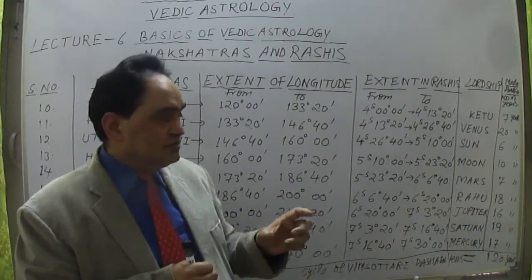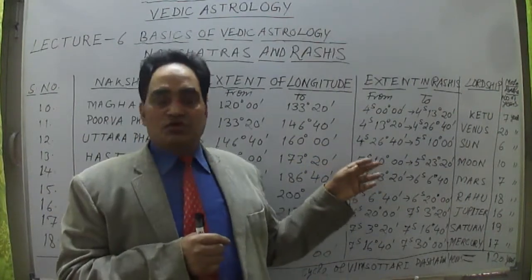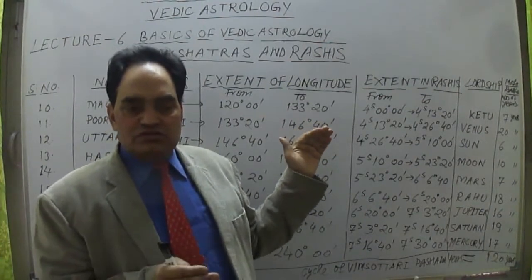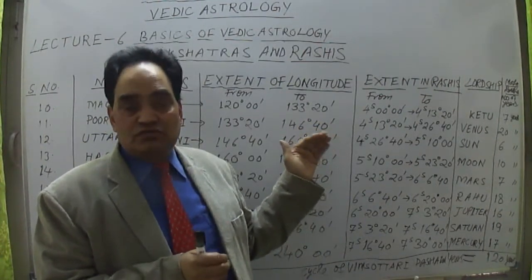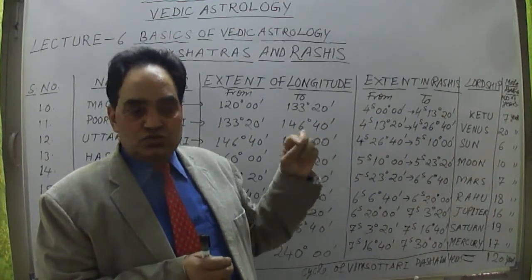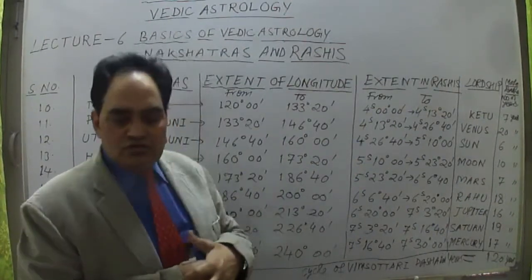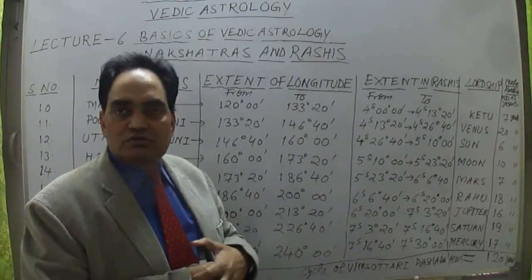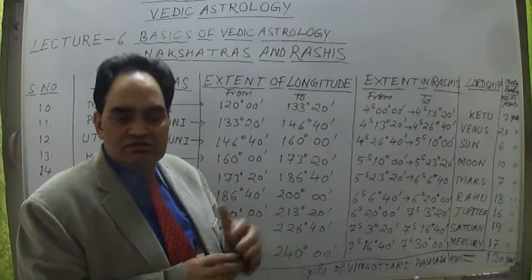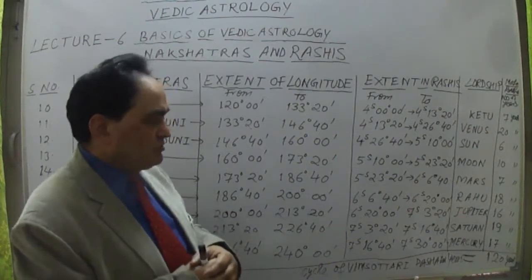So to make 30 degree, the person has to add this. So 2 nakshatras plus a third nakshatra are included in one sign. Because 2 twos are 8 only, but there are 9 nakshatras, 1/4 of the next nakshatra will also fall in that. So 2 and 1/4: 2 nakshatras plus 1/4 of the next nakshatra will fall in each sign. And what is the measurement of that? That is up to you. Okay, so that is how we have to discuss it.